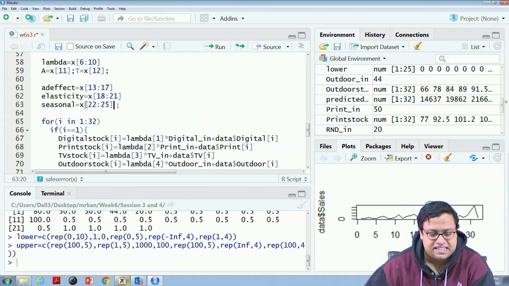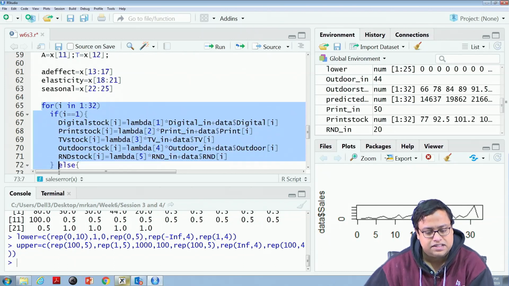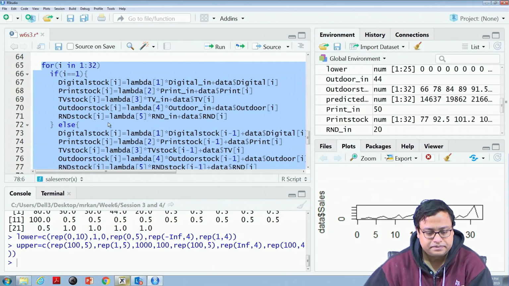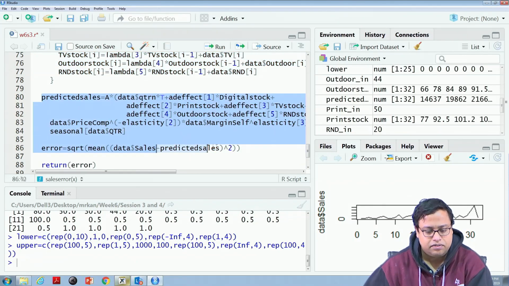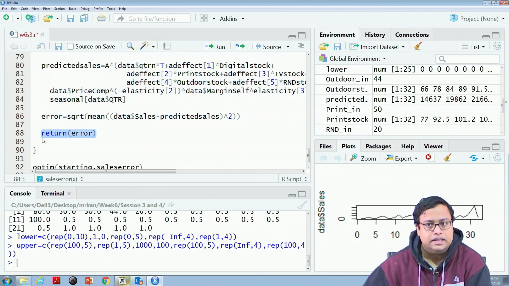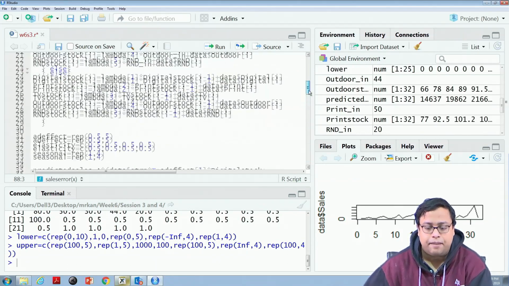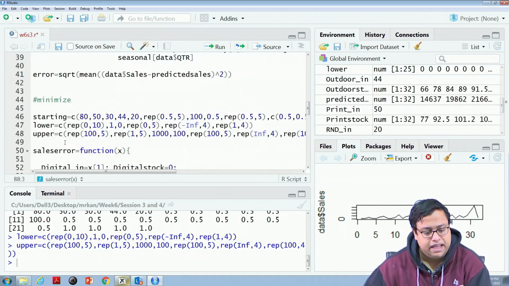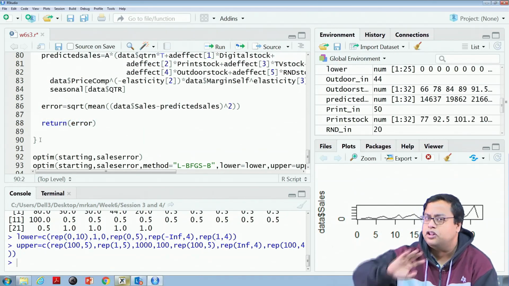Now, using these values from x, the rest of the thing is just copy paste. So, I again calculate the digital stock, I again calculate the predicted sales, and I find out the error, and I return the error. Now, this is something that you have to be careful about: previous calculations were happening outside the function. These calculations are happening inside the function, so in the local environment of the function. So, it will not affect the outside world.